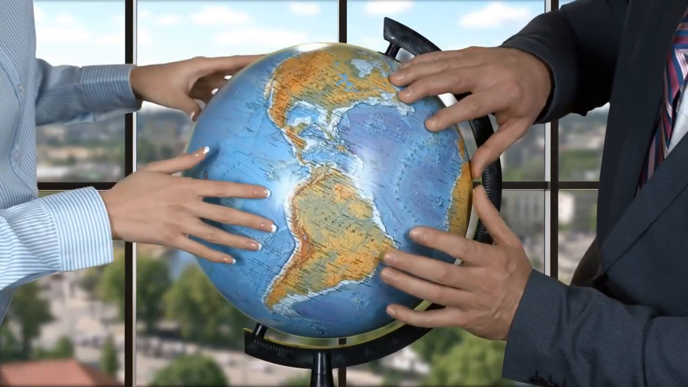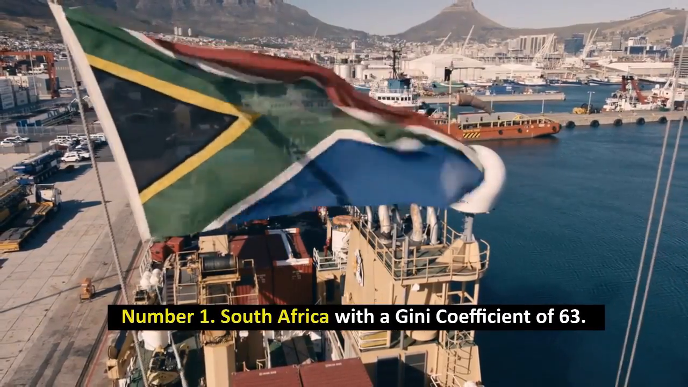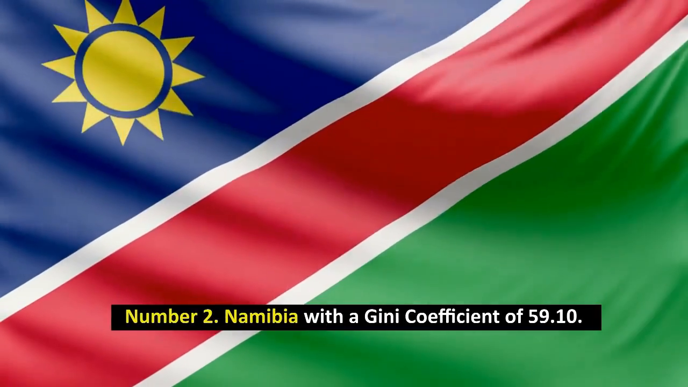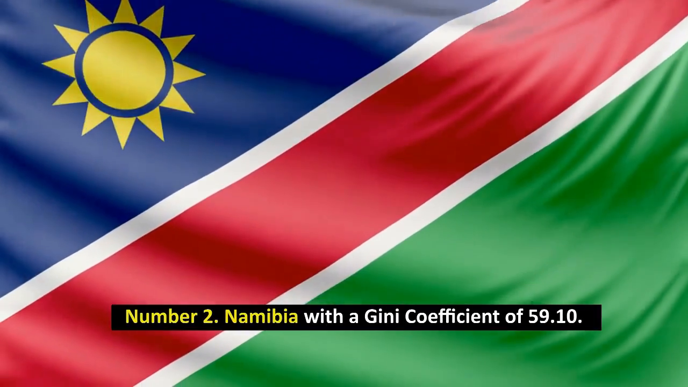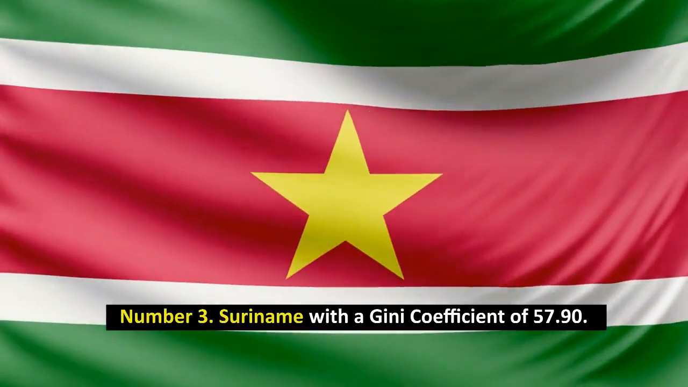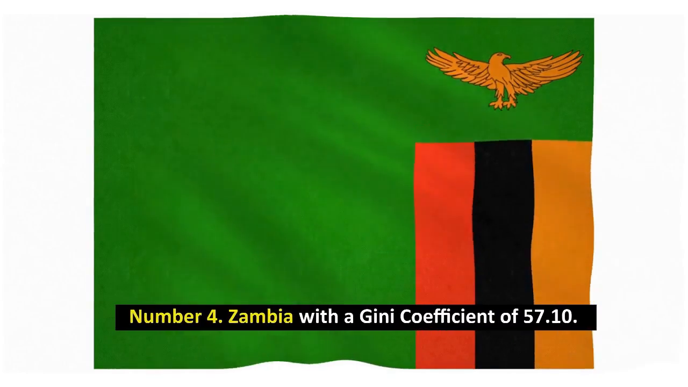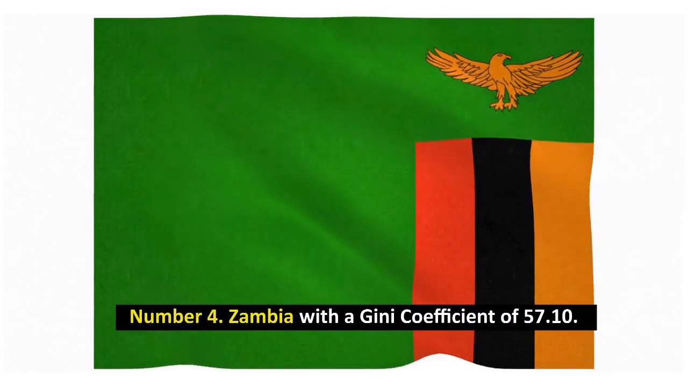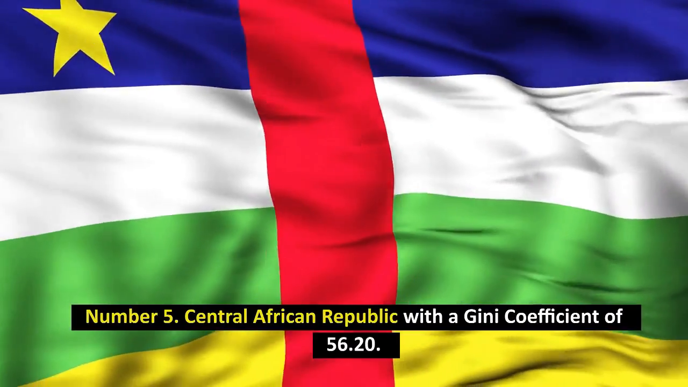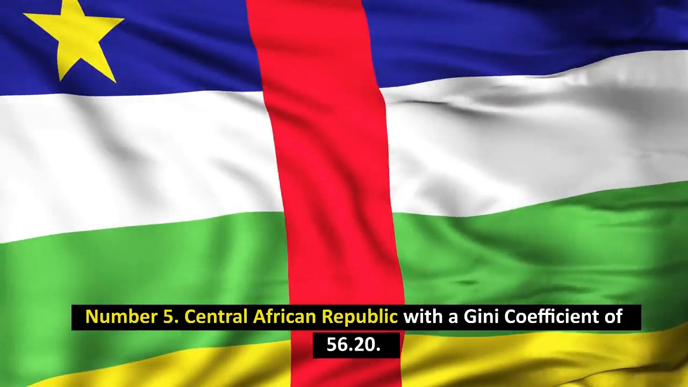Here is the full list of the 50 least equal countries. Number 1, South Africa with a Gini coefficient of 63. Number 2, Namibia with a Gini coefficient of 59.10. Number 3, Suriname with a Gini coefficient of 57.90. Number 4, Zambia with a Gini coefficient of 57.10. Number 5, Central African Republic with a Gini coefficient of 56.20.